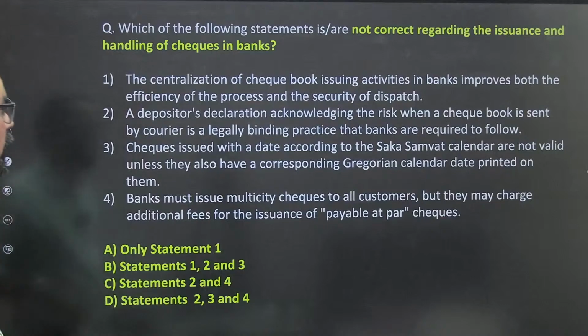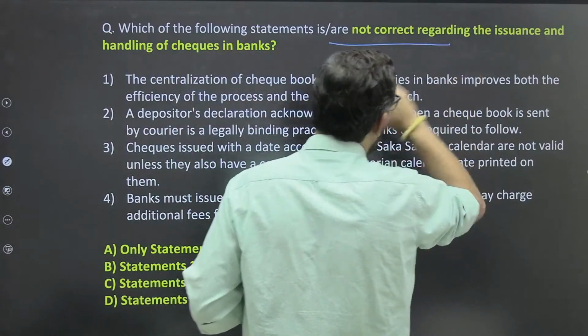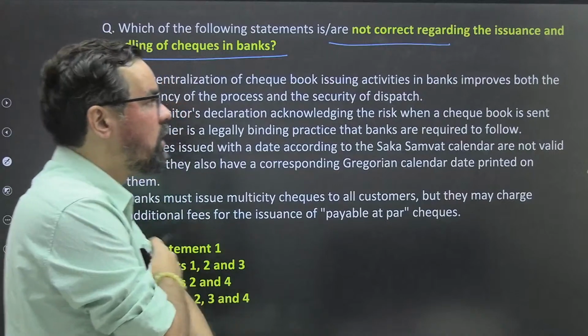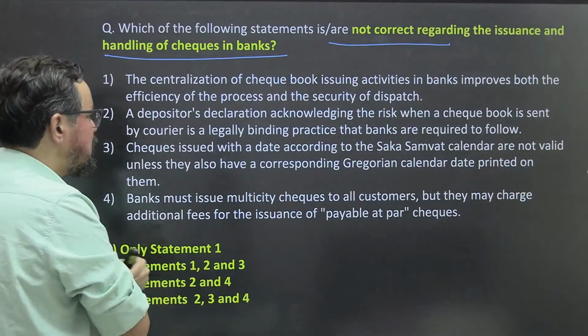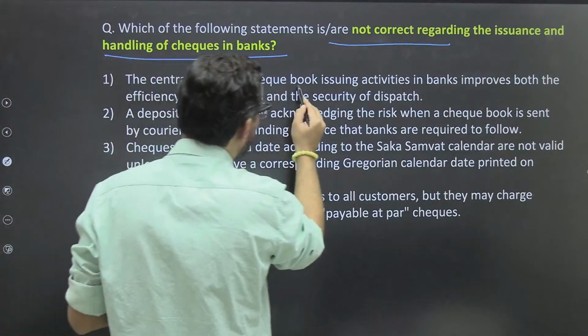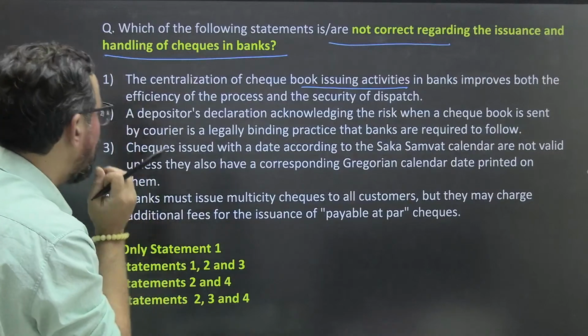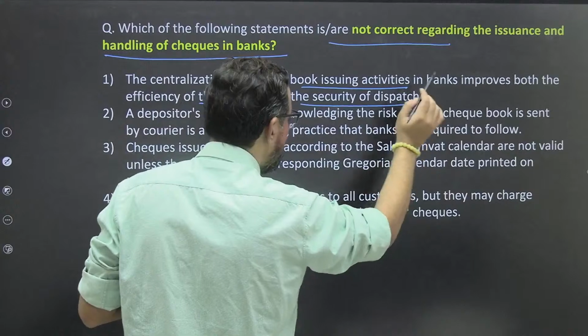Next one. Which of the following statements is or are not correct regarding the issuance and handling of check in banks? The centralization of check book issue activities in bank improves both the efficiency of the process and the security of dispatch.